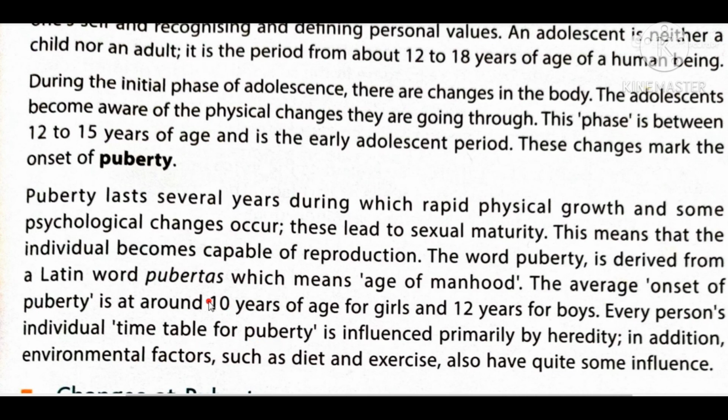Timetable of puberty means this time. As I told you, it is not a fixed value, it may change. So this change depends on heredity and environmental factors such as diet and exercise. They also have quite some influence on the timetable of puberty.